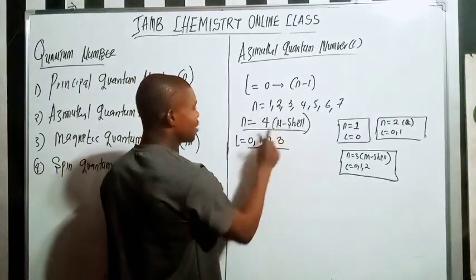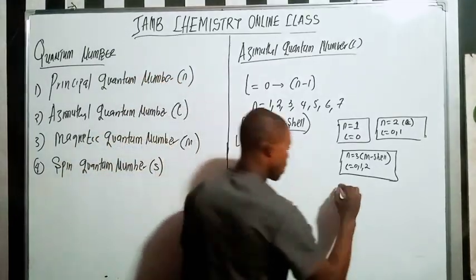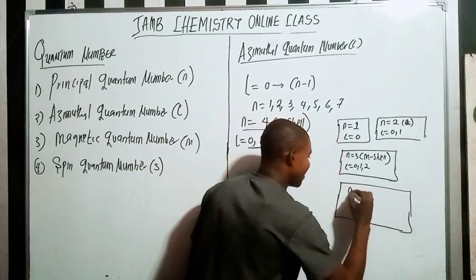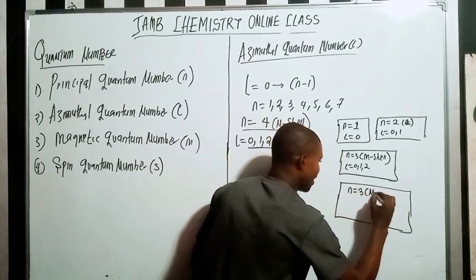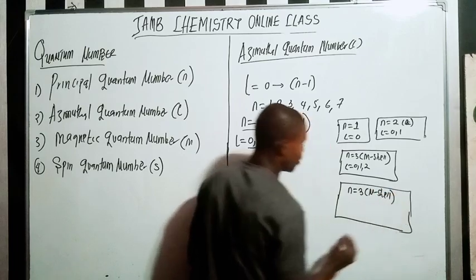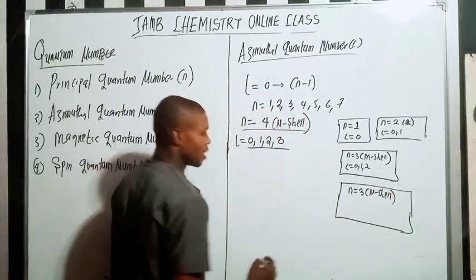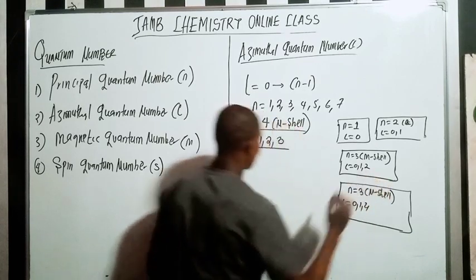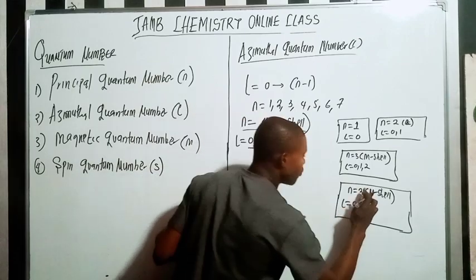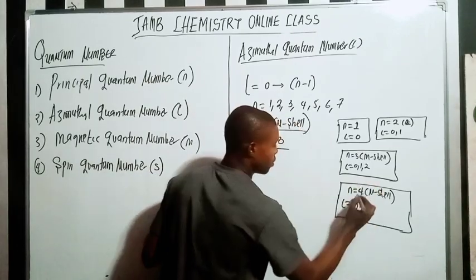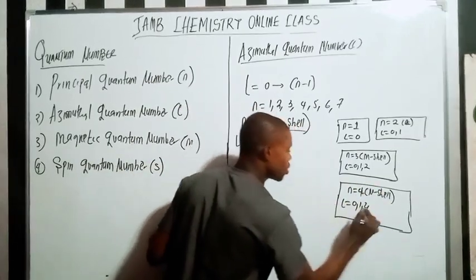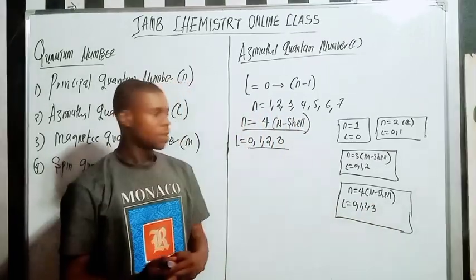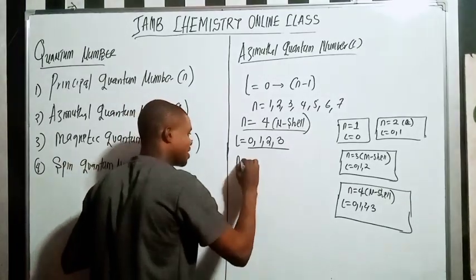So for my N shell, which is the 4th energy level, n equals 4, the N shell itself, what do you understand? You're going to have l equals 0, 1, 2, and 3. That is it.